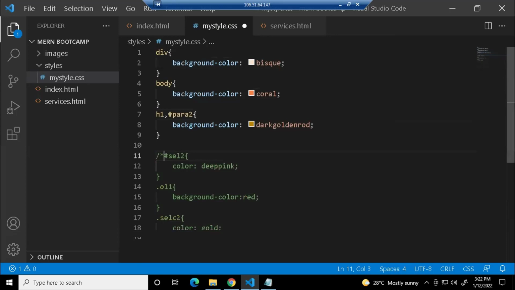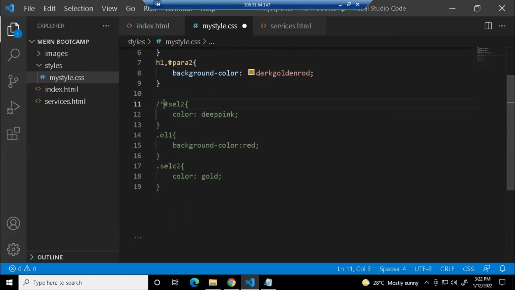So, what are comments? I actually forgot to tell you this, guys. If you want to comment on something, you don't want that to execute, you just want to have that code, like documentation or something, you can comment your code. It won't be applied to your output. So you can use a /* and a */, right? So you can just save this.